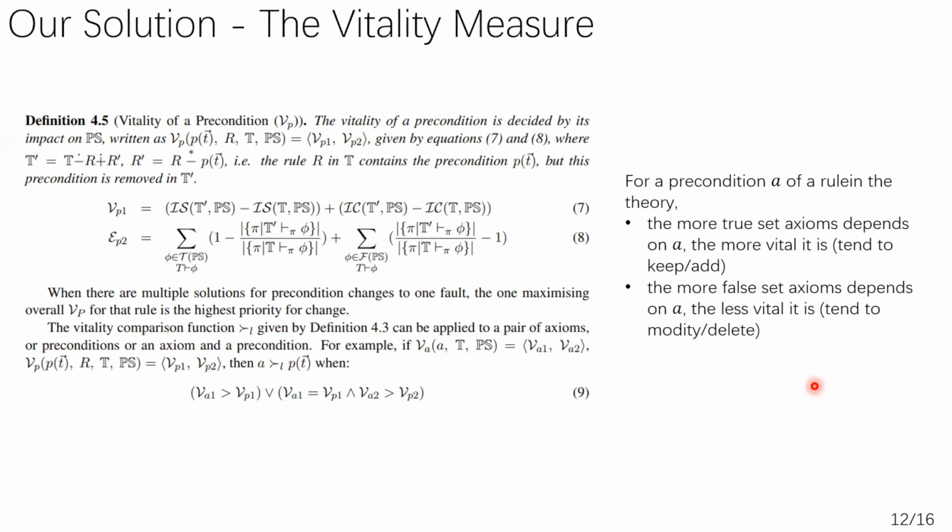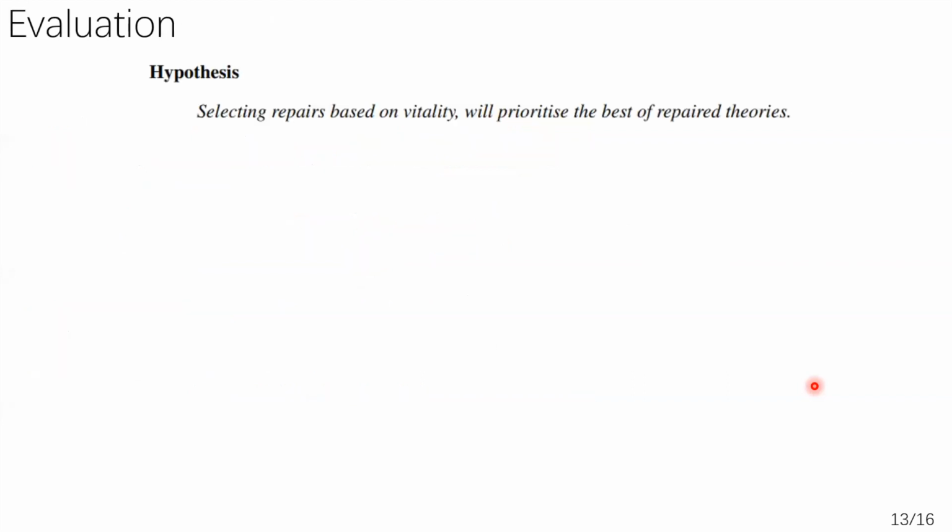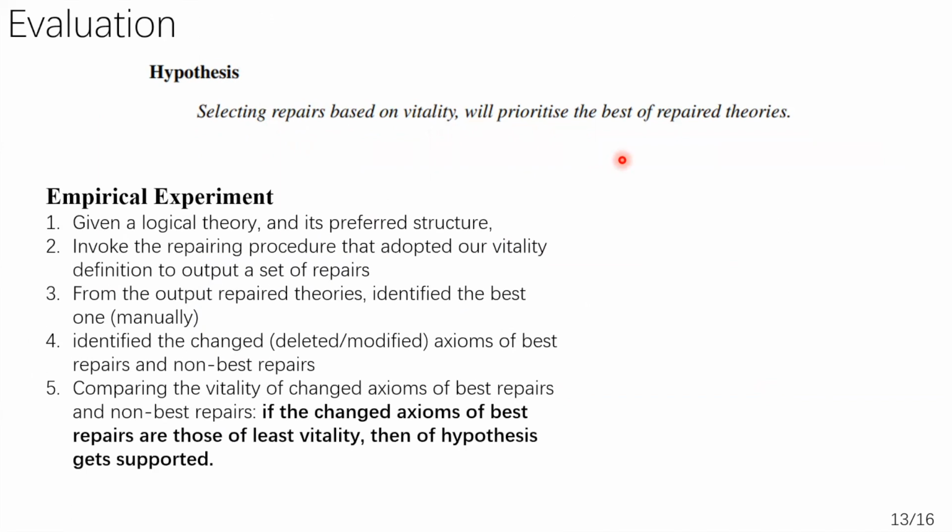Now I'm going to show how effective the vitality measure is in helping to select the best repairs among the overwhelmingly many repair candidates. Formally speaking, we designed an empirical experiment to examine such a hypothesis. That is, selecting repairs based on vitality will prioritize the best repair theories. Here is our empirical design.